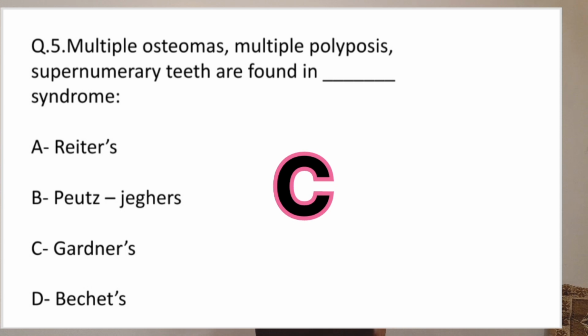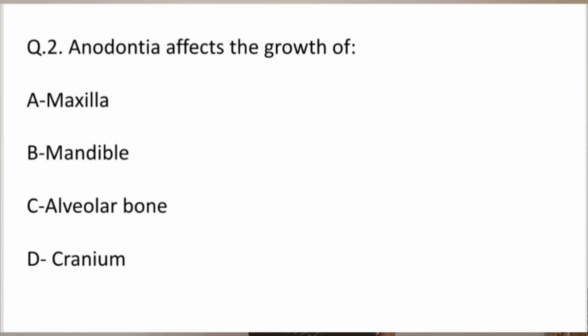Next question: anodontia affects the growth of option A, maxilla, option B, mandible, option C, alveolar bone, option D, cranium. So the right answer is option C, that is alveolar bone.